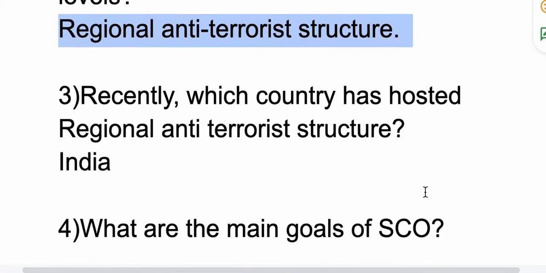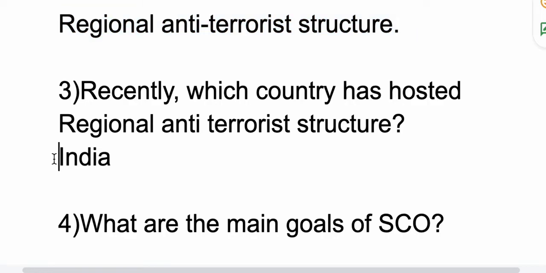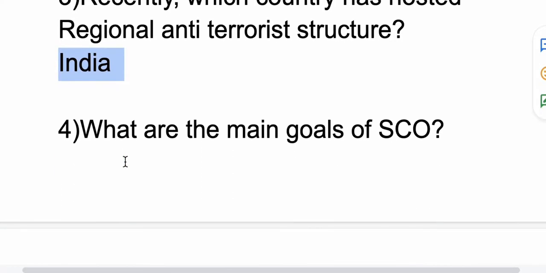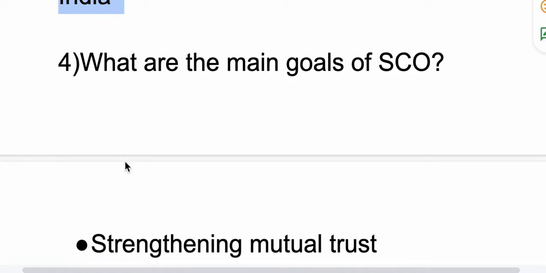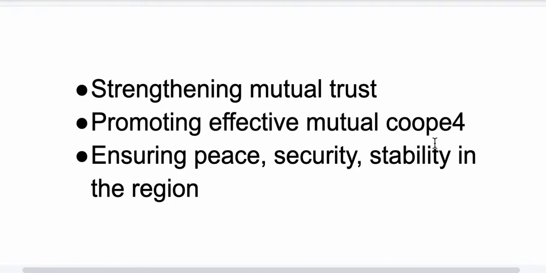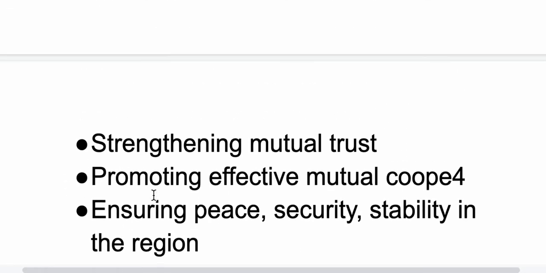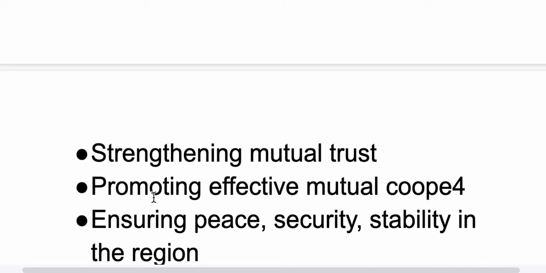Now the third question is, recently which country has hosted the Regional Anti-Terrorist Structure, RATS? It is India. Now fourth question, what are the main goals of SCO? The first is to strengthen mutual trust. Second is promoting effective mutual cooperation. Third is ensuring peace, security and stability in the region. So these are the 3 main objectives of SCO.